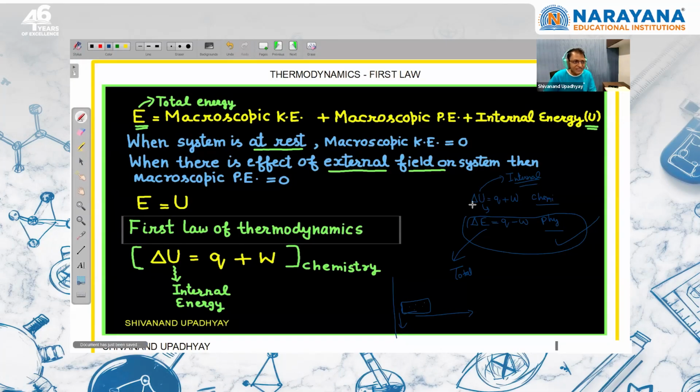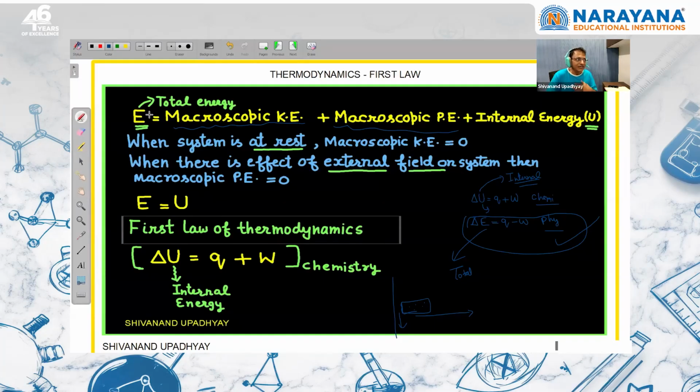So when we study physics, we are writing total energy because it includes macroscopic kinetic energy, since the box can move, or there is an effect of gravity. So that is macroscopic potential energy. But in chemistry, we are not studying this because our system is at rest. Means kinetic energy of this box will be zero. And there is no effect of external field on the system. These gas particles are moving. There is no effect of gravity on these gas particles. So macroscopic potential energy will be zero.